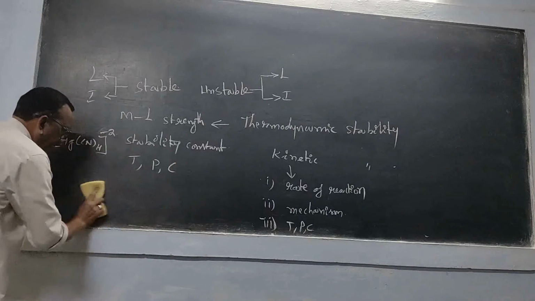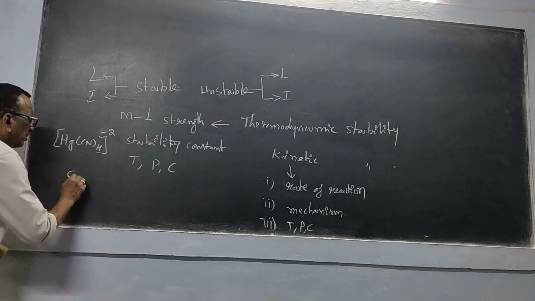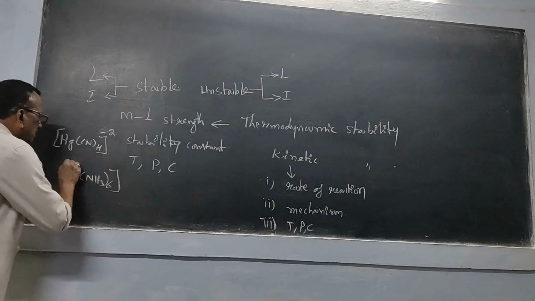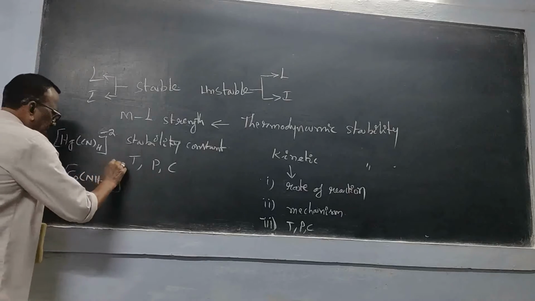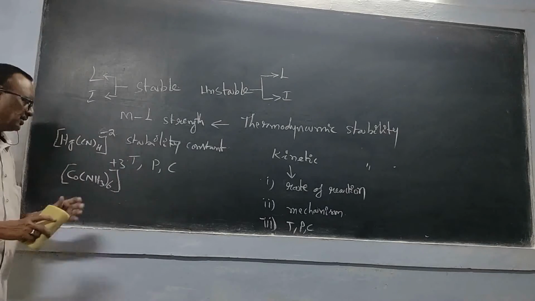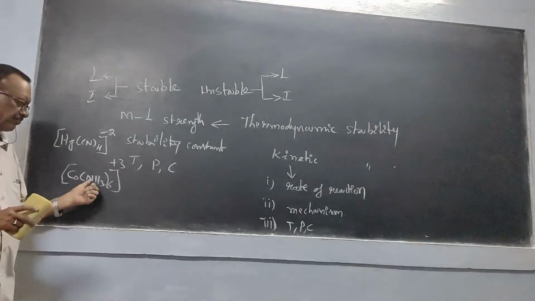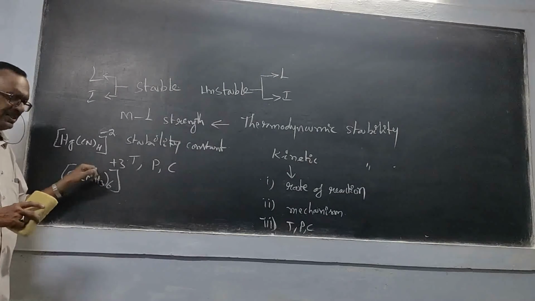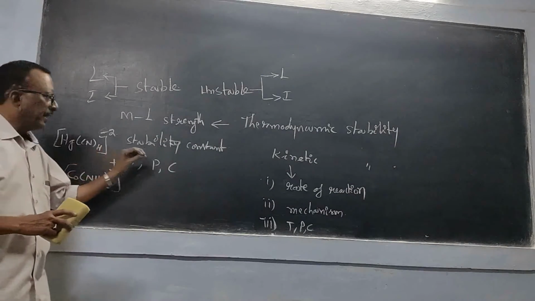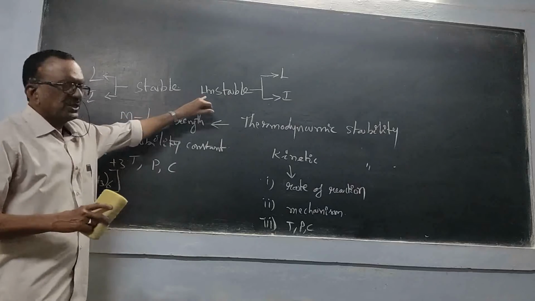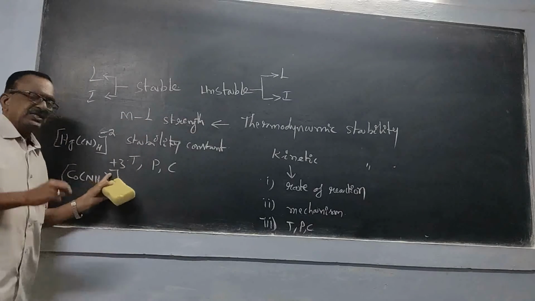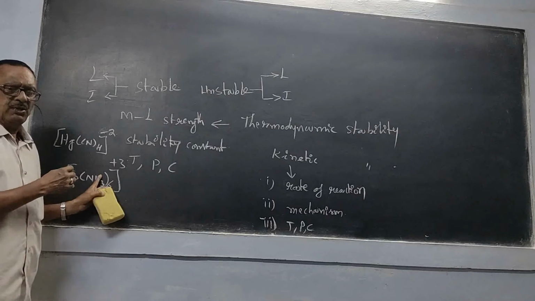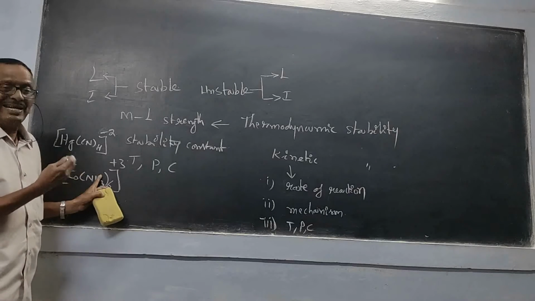Let us take another one. Say for example, cobalt or chromium. Say its charge is +3 because ammine is a neutral ligand, so hexaammine cobalt. Now this one is an unstable compound, unstable complex. So we are expecting it must be very, very labile, reactive.